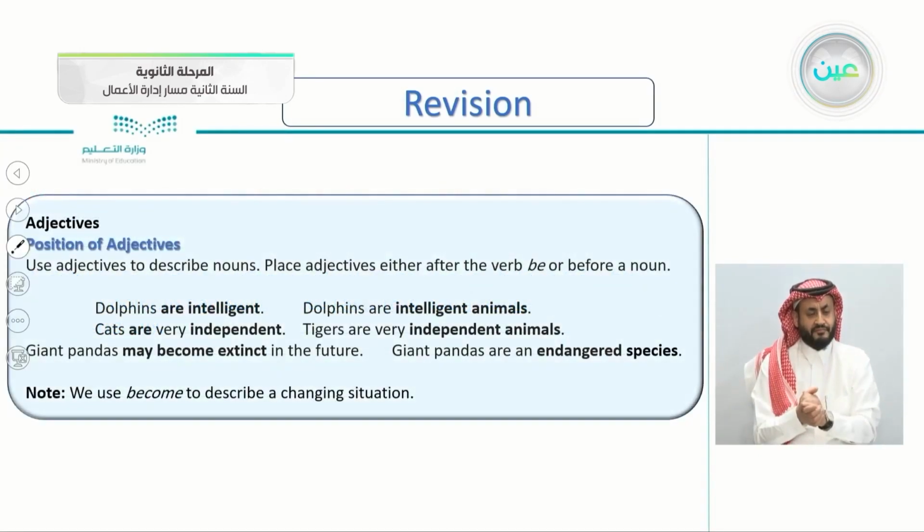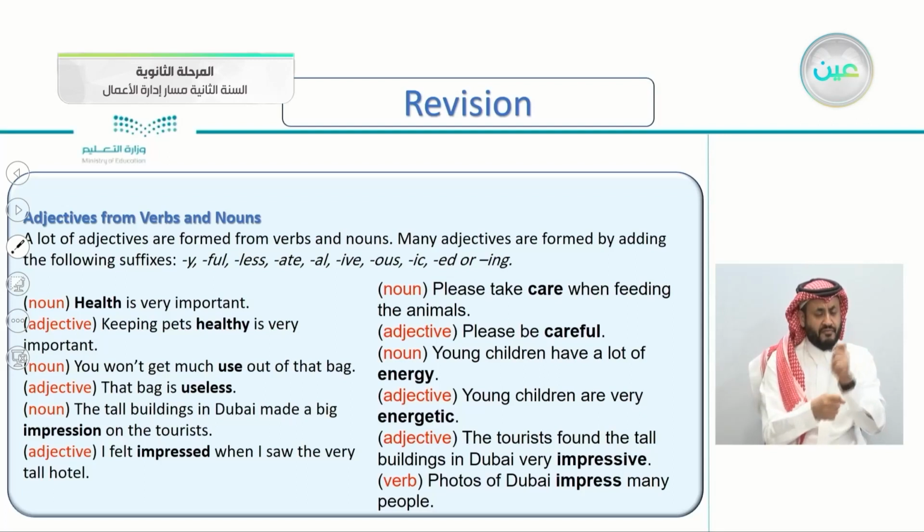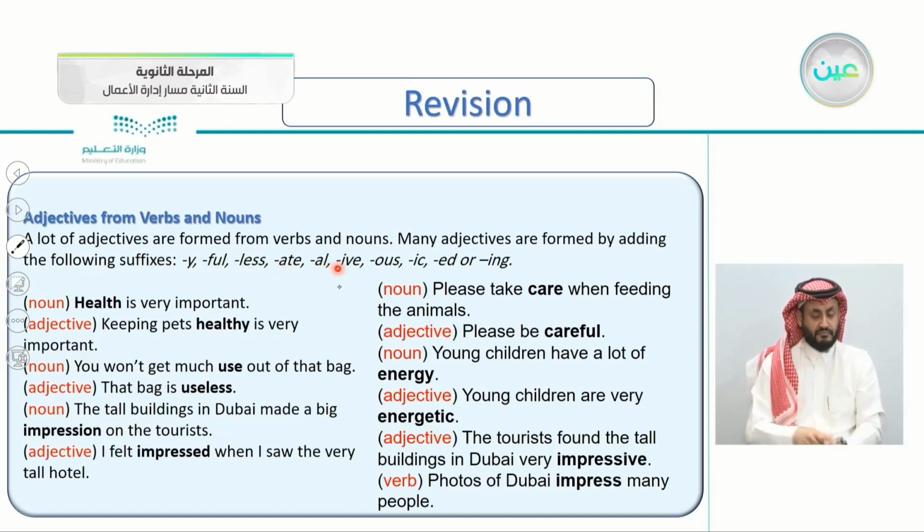If you remember in our previous lesson, we took the position of adjectives. They are either after the verb to be or before a noun. Also, how to derive adjectives from nouns and verbs, adding these suffixes: y, ful, less, ate, al, ive, ous, ed, or ing. For example, care becomes careful, impress becomes impressive, impression becomes impressed, use, useless, health, healthy, and so on.